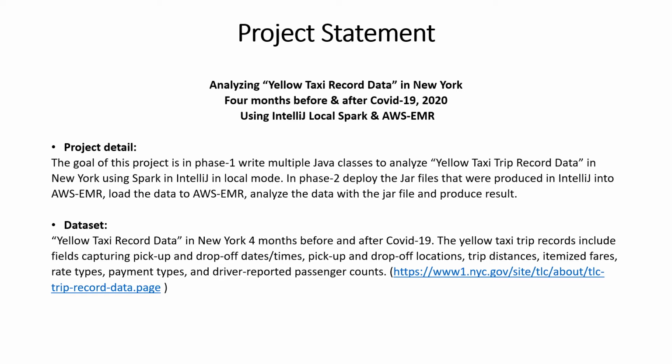The data set that we will use is yellow taxi record data in New York, 4 months before and after COVID-19. The yellow taxi trip records include fields capturing pickup and drop-off date and time, pickup and drop-off locations, trip distances, itemized fares, rate types, payment types, and driver-reported passenger counts. The URL for yellow taxi record data is listed below.